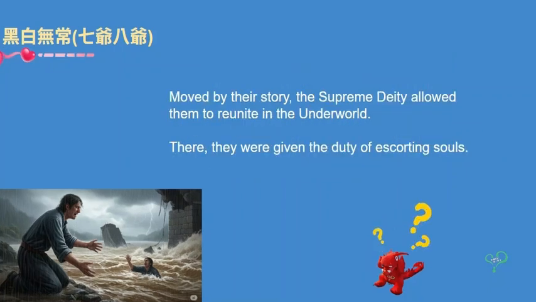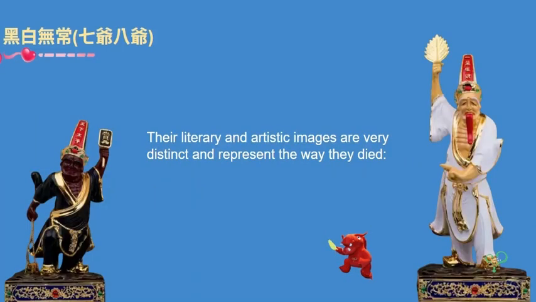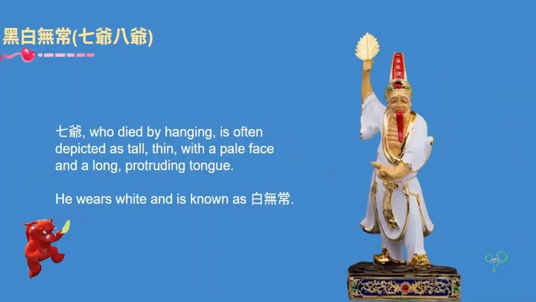Moved by their story, the supreme deity allowed them to reunite in the underworld. There, they were given the duty of escorting souls. Their literary and artistic images are very distinct and represent the way they died. 七爷, who died by hanging, is often depicted as tall, thin, with a pale face and a long, protruding tongue. He wears white and is also known as 白无常.